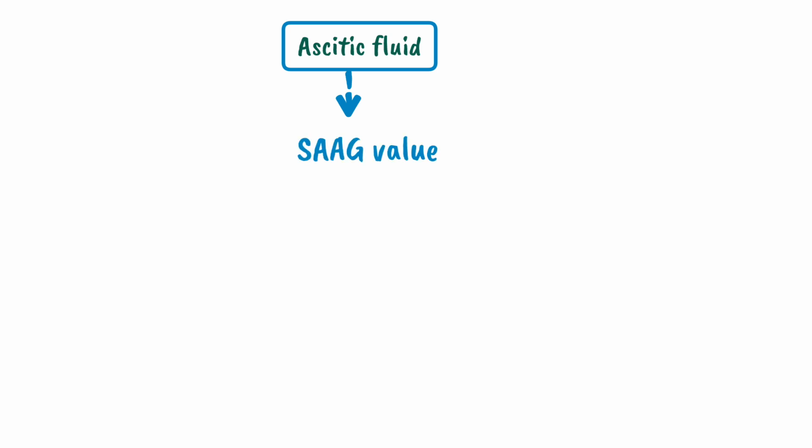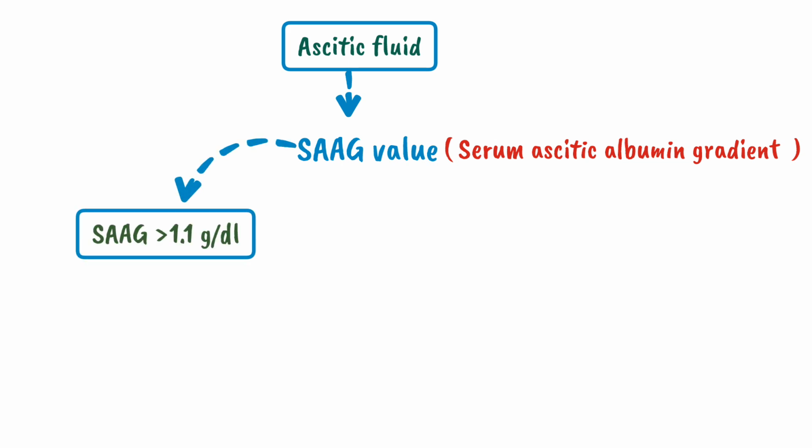We calculate the SAAG. SAAG means the serum ascites albumin gradient. We calculate this value and on the basis of SAAG we narrow down the cause of ascites. If the SAAG value is greater than 1.1 gram per dL, it means that the cause of ascites is due to portal hypertension.